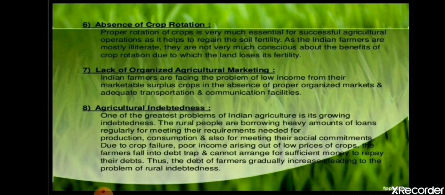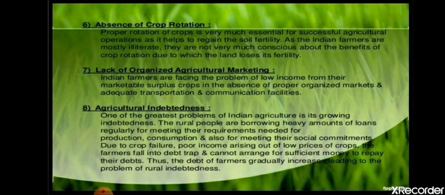In those situations, since there are some small farmers who are not that rich, and sometimes for family functions, for marrying their daughter, or for some health issue, they have to take loans from the money lenders. Those money lenders levy a high interest rate over those loans, and that is why the farmers get into debt and are continuously entangled in the debt cycle.